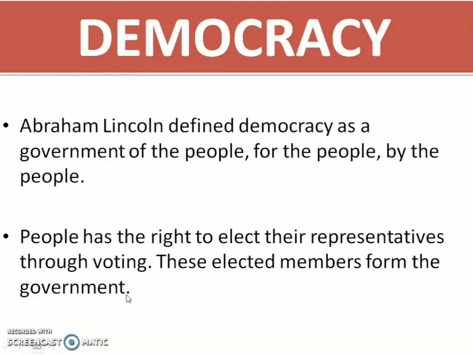Can you tell me which form of government or which type of government you like the best? And you have to give the reasons also. So this is your homework.